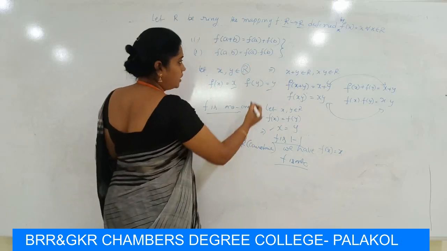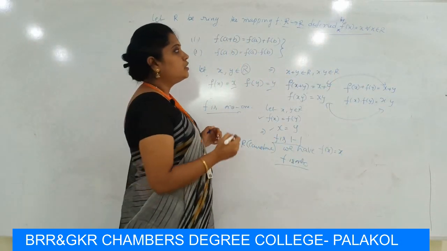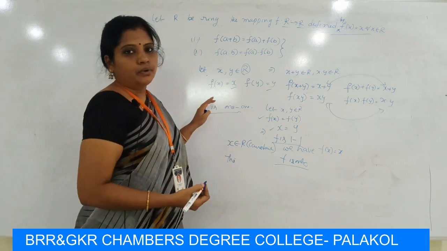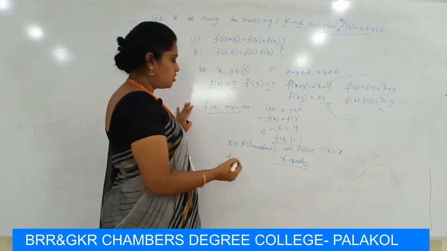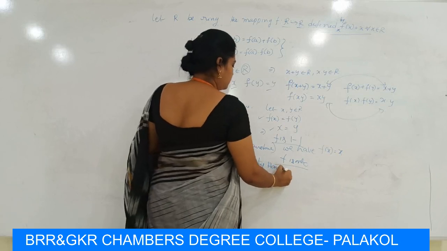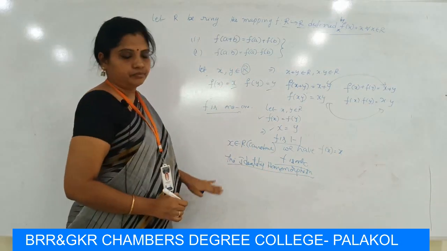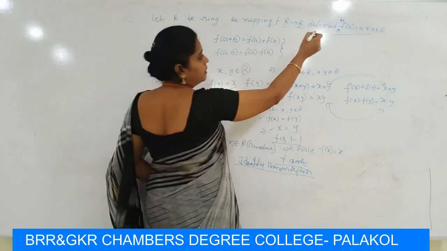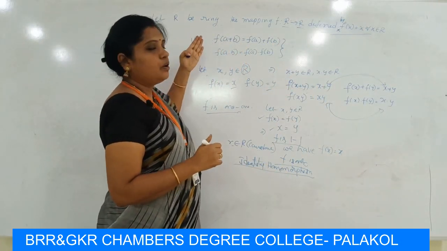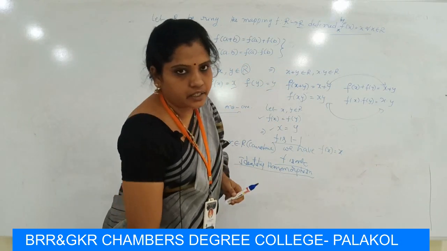Here the mapping defined by f of x equal to x for all x belonging to R is called the identity homomorphism. The mapping defined by f of x equal to x satisfies the conditions of a homomorphism, and is also 1-1 and onto. So it is called the identity homomorphism.